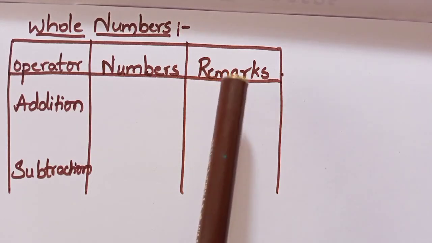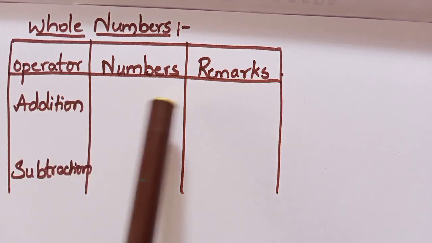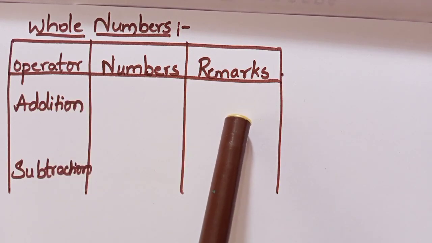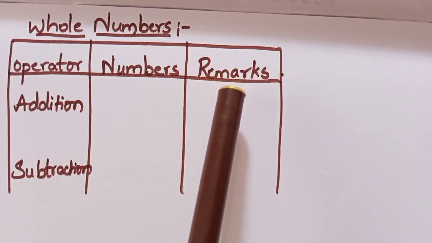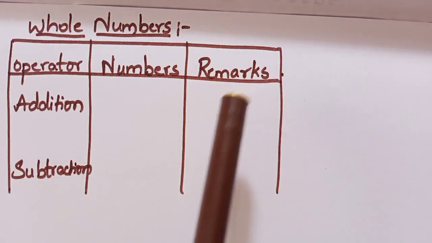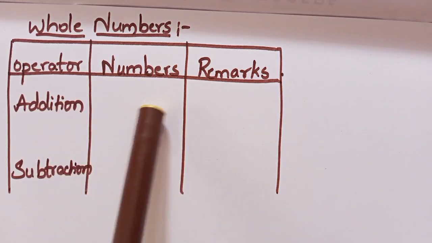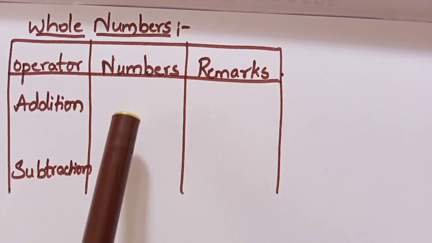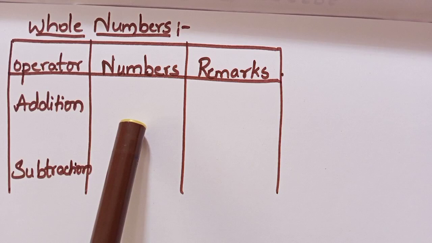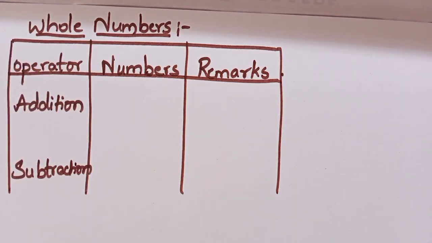Remarks means what? Whatever you observe while doing a certain thing, you will write it as a remark. That is your conclusion. So remarks means your conclusion or your observation. While performing this operation on the numbers, whatever you observe, from that you will write a remark here. So this will be your activity. After doing this activity, we will really enter into our chapter called integers.